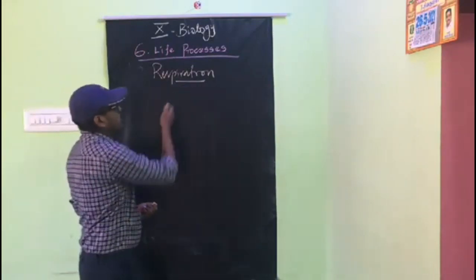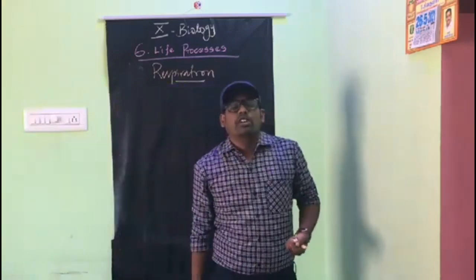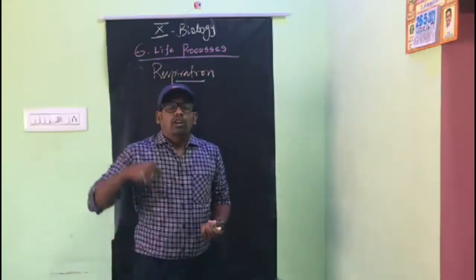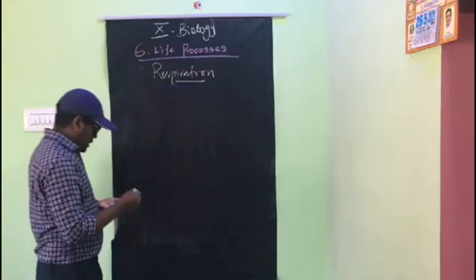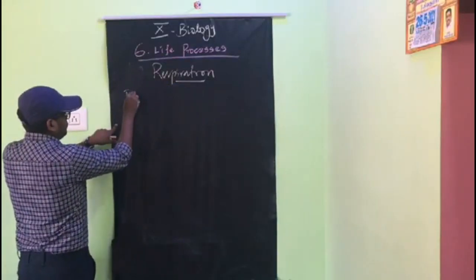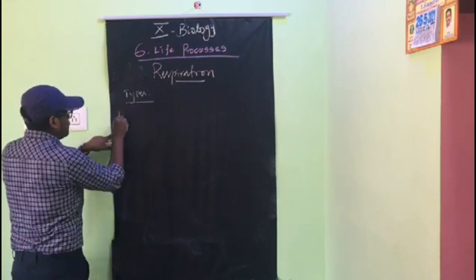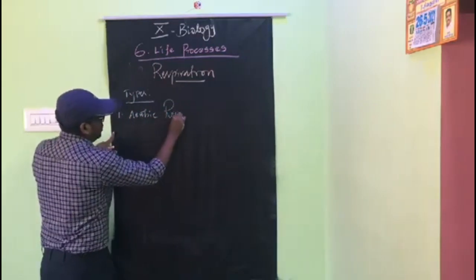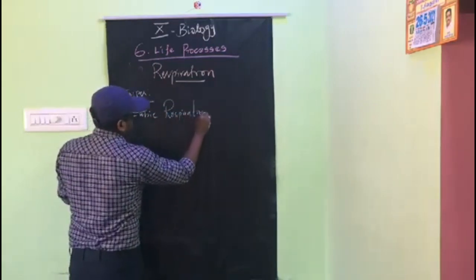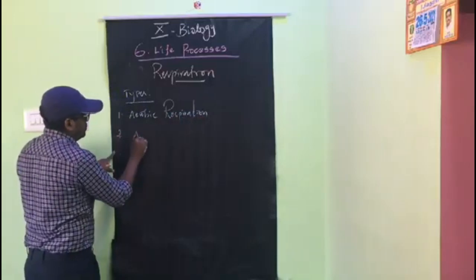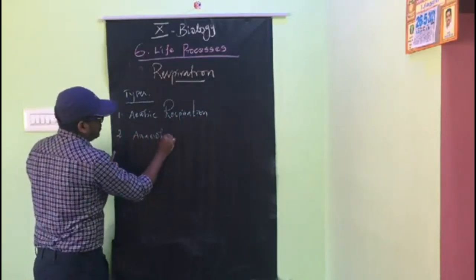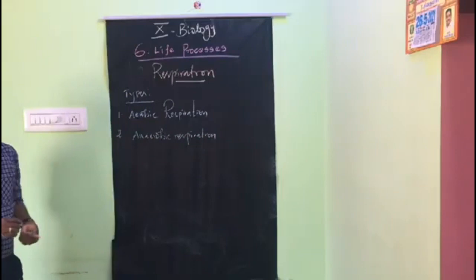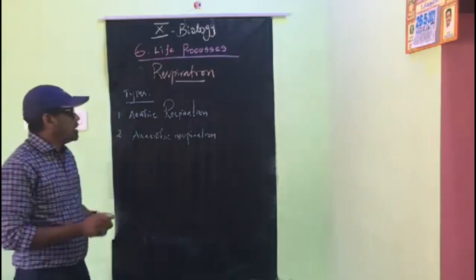So already we have discussed the definition of respiration. What is respiration? Acquiring of oxygen, breakdown of glucose and production of energy. We have discussed. Then types. The first type is aerobic respiration, and the second one is anaerobic respiration. There are two types of respiration: aerobic respiration and anaerobic respiration.